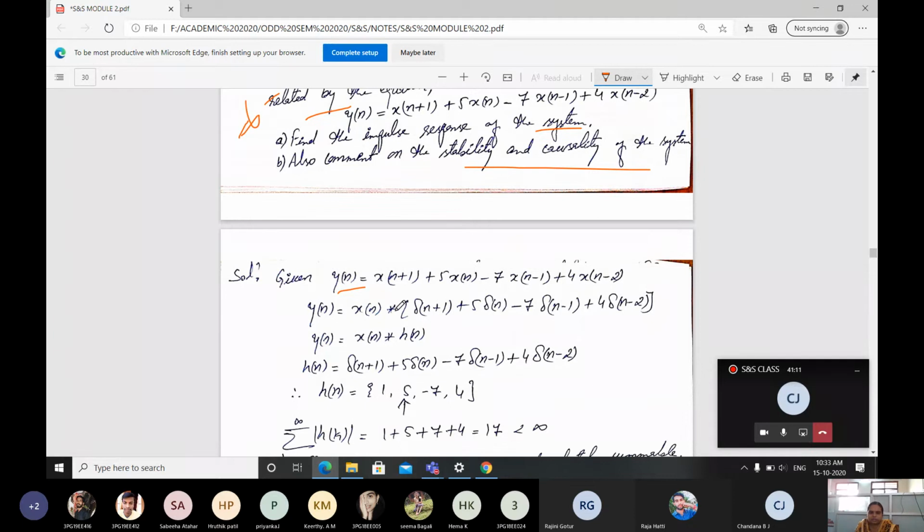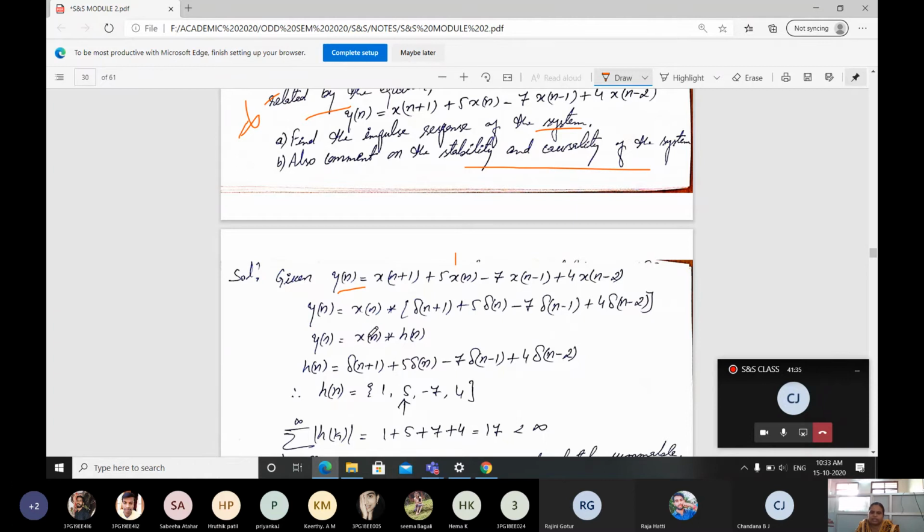Therefore x of n is converted with this. When x of n is taken outside, the leftover part is delta of n plus 1 plus 5 into delta of n minus 7 into delta of n minus 1 plus 4 into delta of n minus 2.